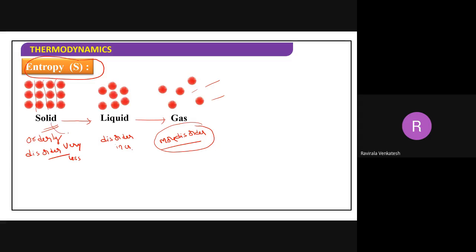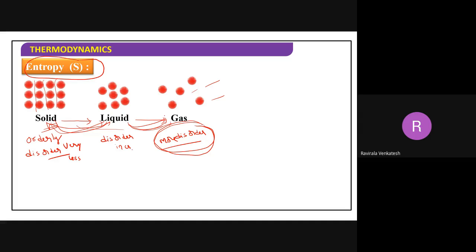So first they want to convert into liquid. Liquid also they are not happy, so liquid converts into gas. Every element, every particle present in the universe wants to get disorder. Nobody wants order, nobody wants discipline. That is the reason solids readily convert into liquids, and liquids readily convert into gas molecules. Of course, they need different temperatures. But to convert gas into liquid, we have to supply some energy. To make it orderly, I have to supply some energy.